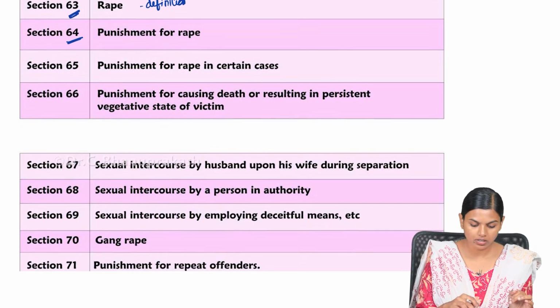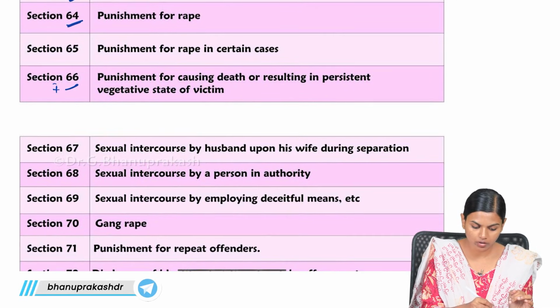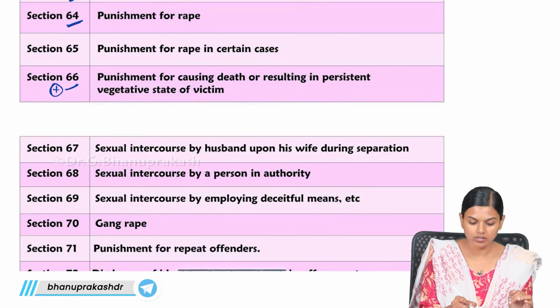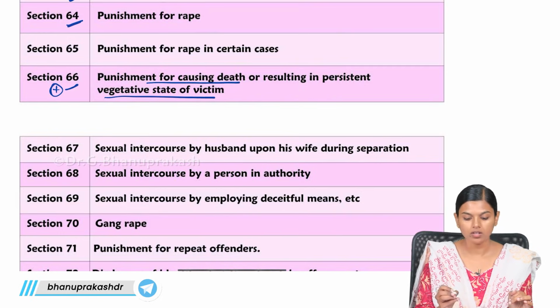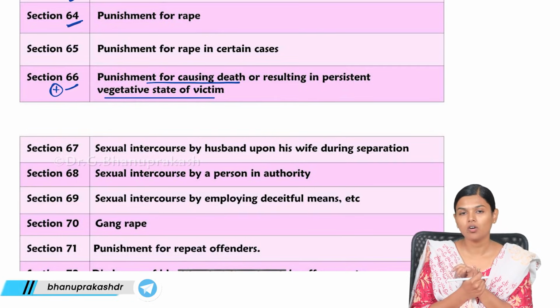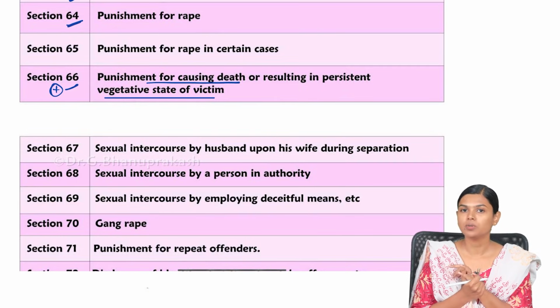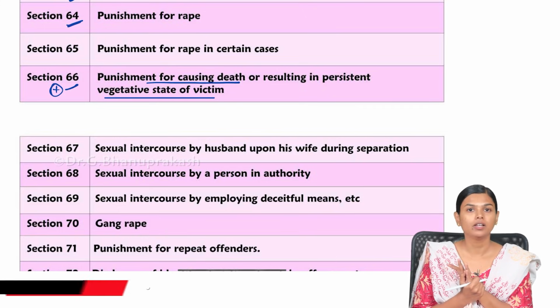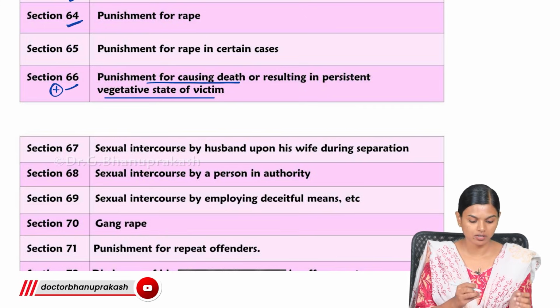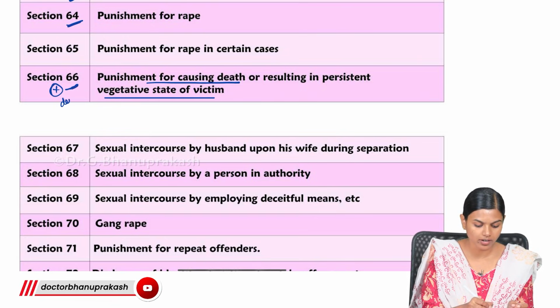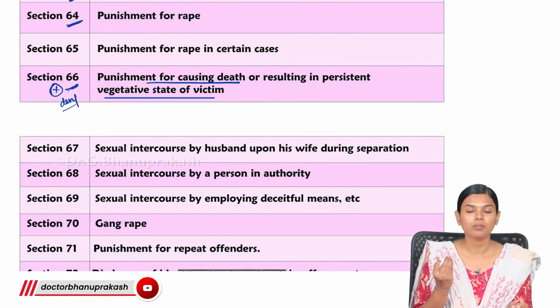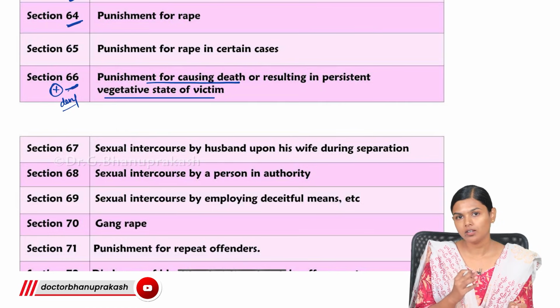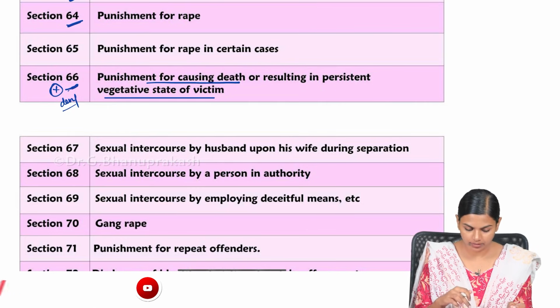Then you have 66, which is very important. They will ask you what it is: this is the punishment for causing death or putting the victim in a coma. If the victim dies or goes into a coma, the punishment is very severe, capital punishment, and it is given in section 66. So 66 is D for death. Remember that 66 is the death or coma punishment.